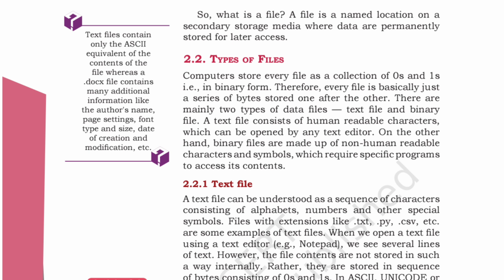Whatever data we give using the keyboard is in binary format, the computer understandable language, and finally we get the output in the human understandable language, which requires specific programs to access its content.